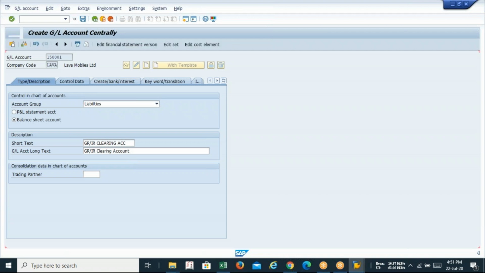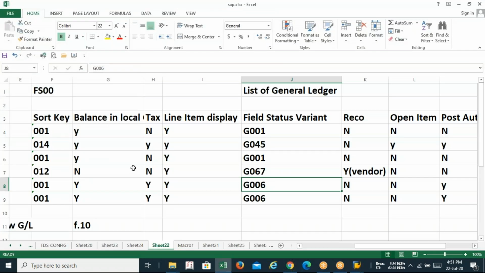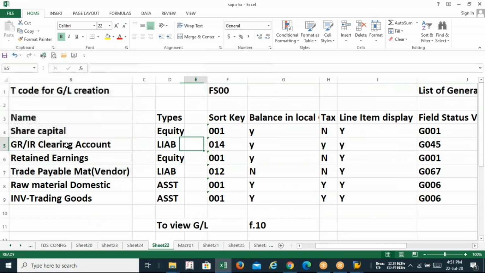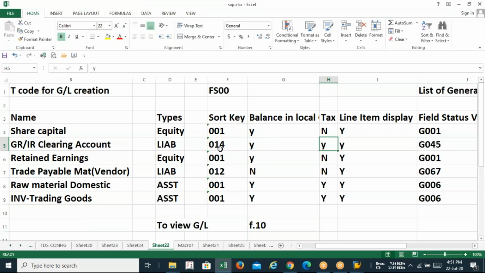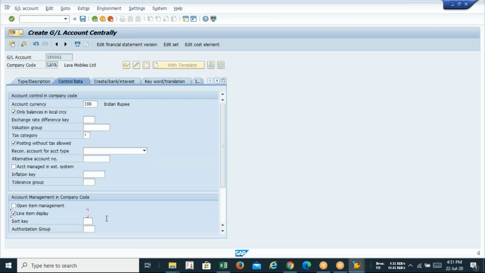Control data, have a look. What options are there? So short key 014. Balance local, yes. Line item, all are okay. Taxes, yes. Asterisk, without taxes also yes. Line item short key is different. 014, not 001.